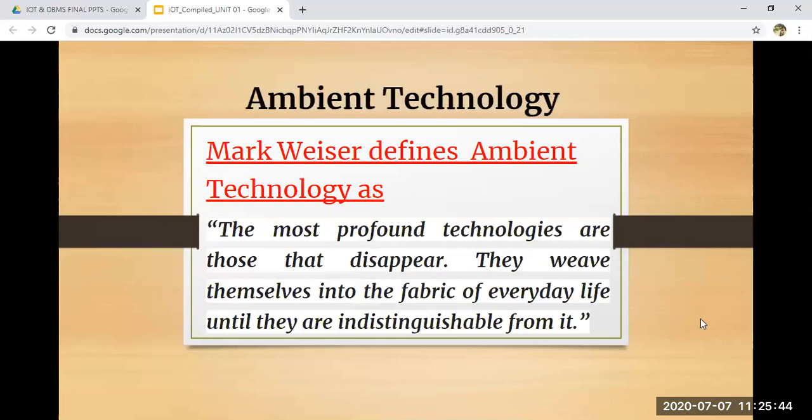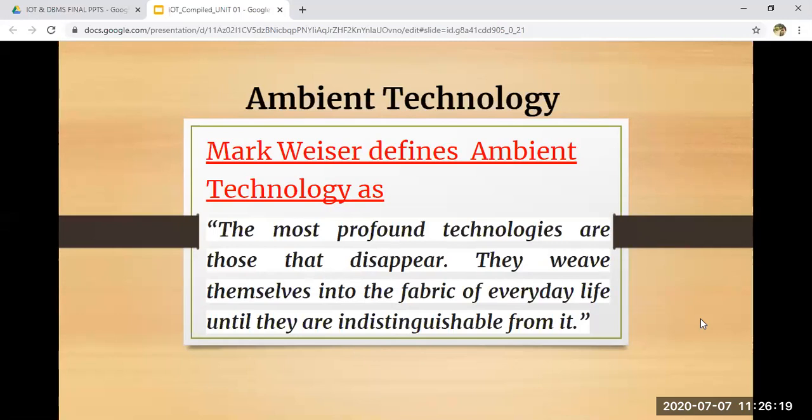Next is ambient technology. Ambient technology is a technology that requires some amount of interaction or attention from the users. Most of the ambient technology, when you talk about it, are your voice assistants. They require some sort of attention. They need some inputs from you all. Mark Weiser has defined it as: the most profound technologies are those that disappear and weave themselves into the fabric of everyday life until they are indistinguishable from it.